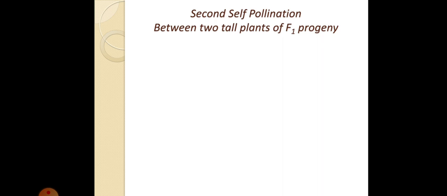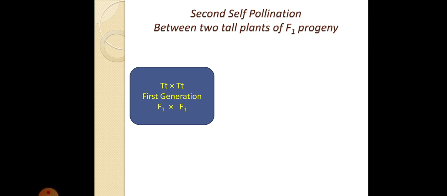The first generation that we obtained, right? The first generation that we obtained after crossing a tall and a short plant. I told you that Mendel took pea plants, one tall and one short, right? And after crossing them, he found that all the plants were tall. So now he took that tall plant and did self pollination in them. So it was capital T and small t, right? The F1 generation, he pollinated them.